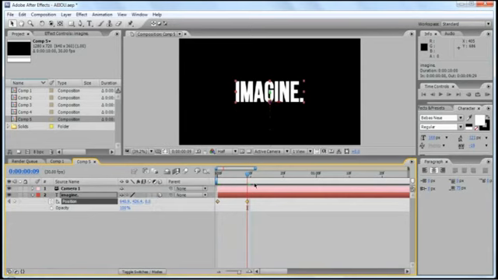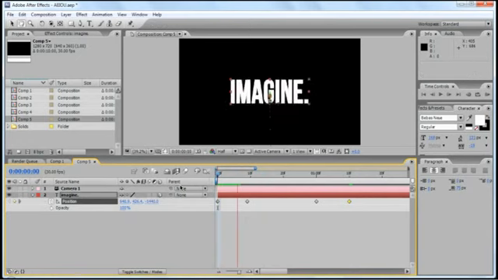Move to 1 second, set another keyframe, and move to another 10 frames, and set the Z-axis in such a way that it will make the text smaller. You can also hold down Shift while doing this so that it moves faster. To preview your composition, just hit spacebar.